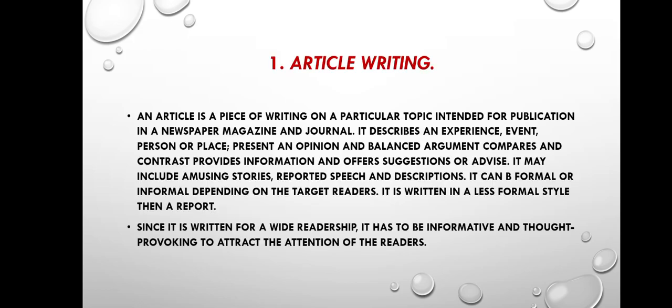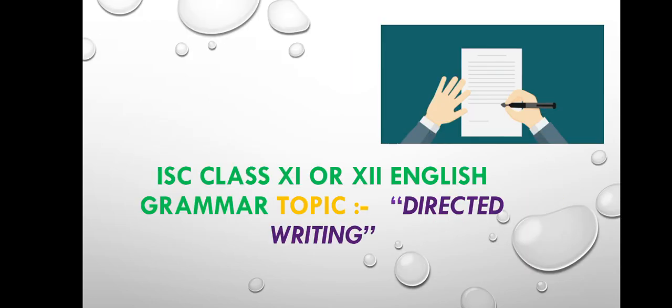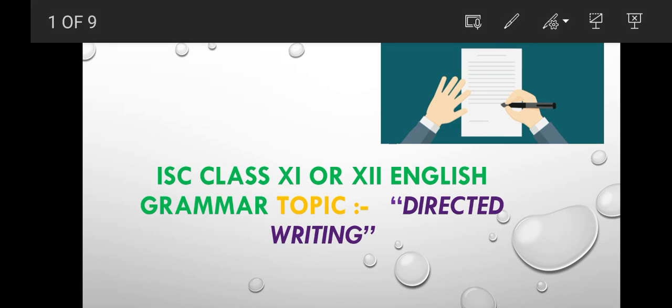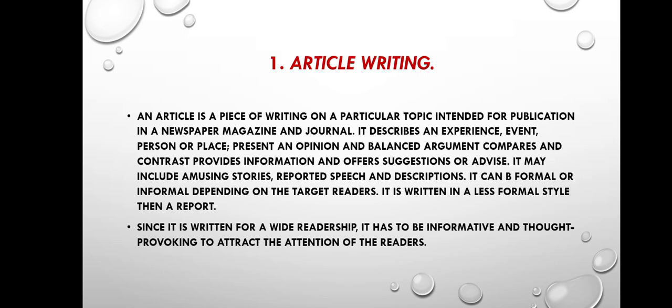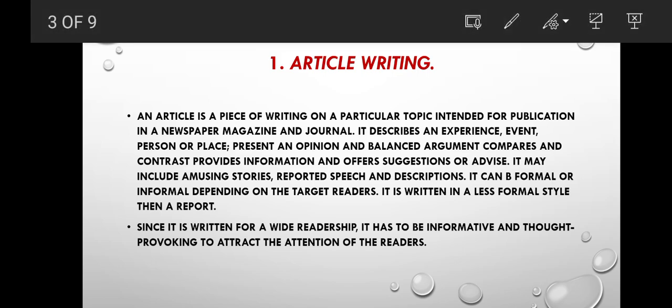Okay, let's see. This directed writing was the whole name of a family, and in this directed writing we have 4 types of directed writing. The 2 are introduced in your class 11th and the 2 will be in your class 12th. So directed writing would be of 2 types. The one is article writing. These are some subtopics which are included in directed writing. That is article writing.